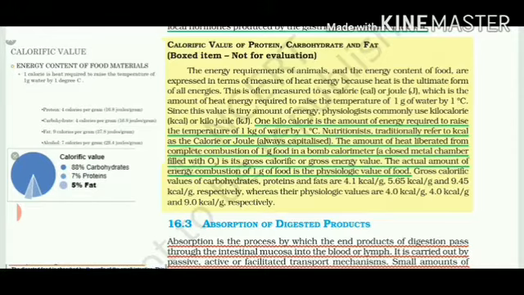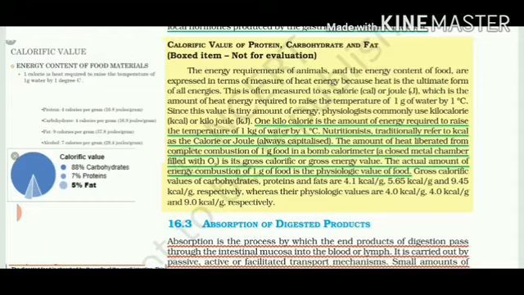Today's topic I will start with the calorific value of various components such as carbohydrates, proteins and fats. This information will not be evaluated from your examination point of view. It is just given as extra information. Whenever you go to the market and buy any food product, the calories which are mentioned on its background show how much kilojoule of proteins, fats, saturated or unsaturated fats and sugar is present inside it.